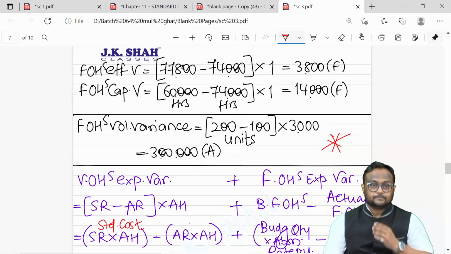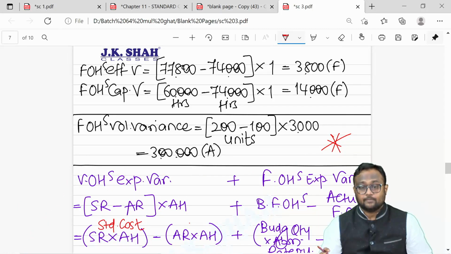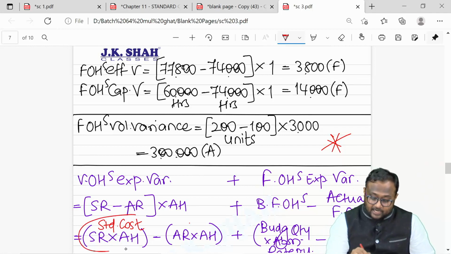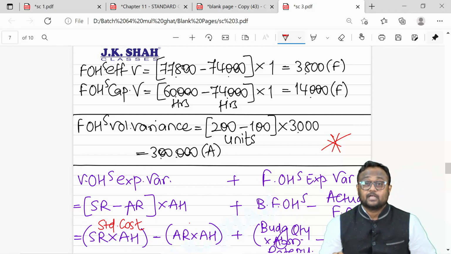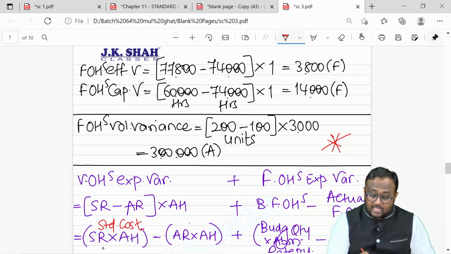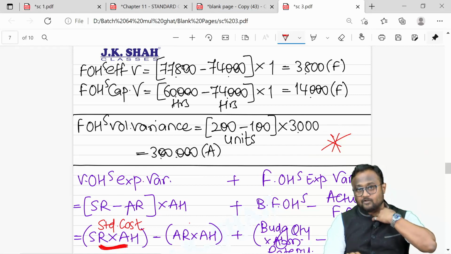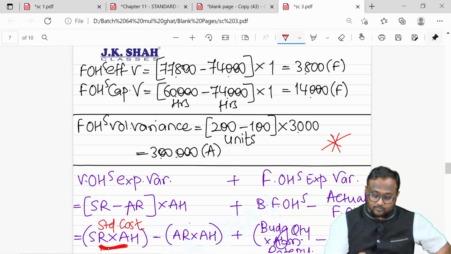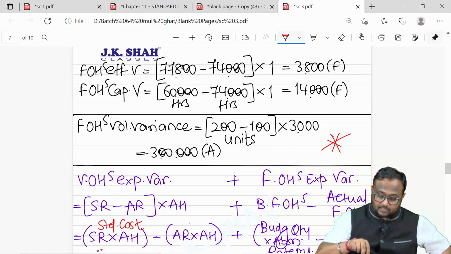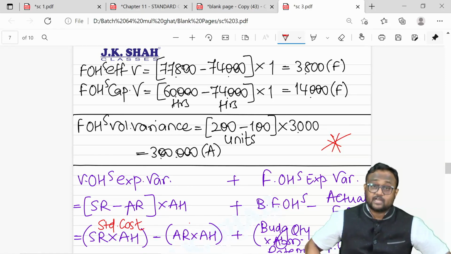Elaboration of the formula. Now this is your standard cost, guys. Standard rate into actual hours. I don't have hourly rate, I don't have actual hours, but I know one thing: the outcome of this is my standard variable cost. If I apply standard rate on actual hours, I will be getting standard cost of actual output, because actual hours has been the time for actual output. So standard hours into standard rate into actual hours will give you standard variable cost.